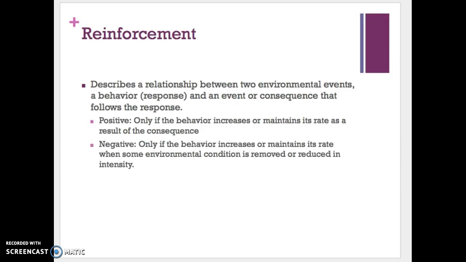So reinforcement describes a relationship between two environmental events: a behavior, which is your response, and an event or consequence that follows the response. And there's two types of reinforcement. We have positive reinforcement, which can occur only if the behavior increases or maintains its rate as a result of the consequence. There's also negative reinforcement, and you can call it negative reinforcement only if the behavior increases or maintains its rate when some environmental condition is removed or reduced in intensity.